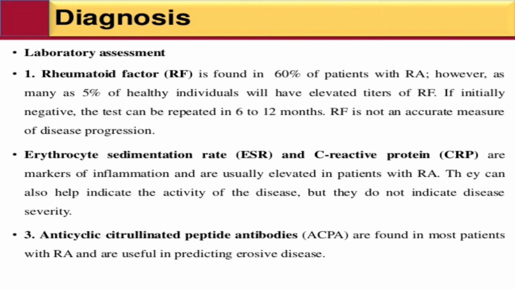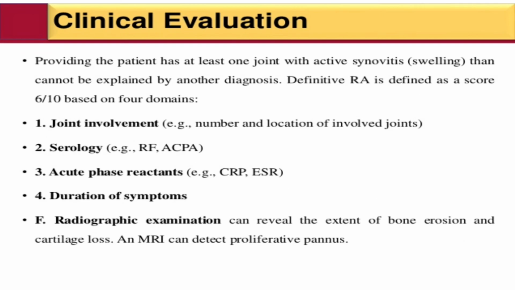Next point is anti-cyclic citrullinated peptide antibodies (anti-CCP). It is found in most patients with RA and is useful for predicting severe disease. The next point is clinical evaluation: the patient has at least one joint with active synovial swelling that cannot be explained by another diagnosis.